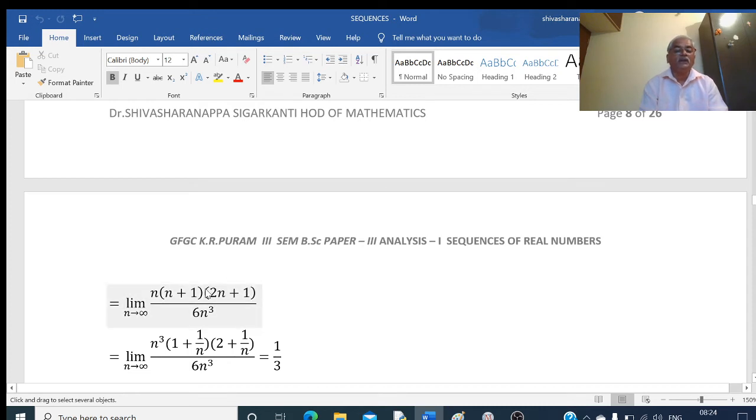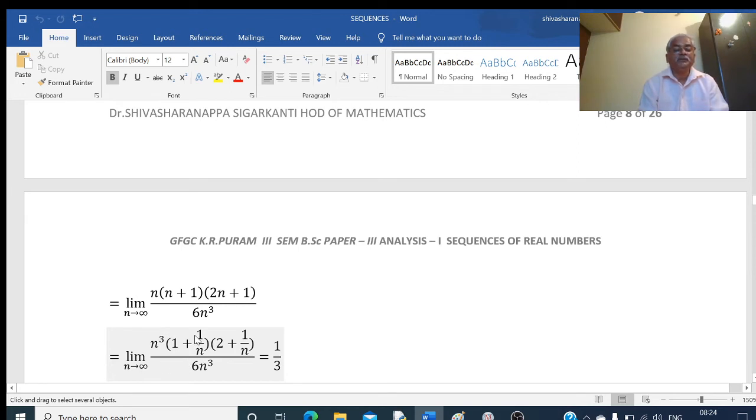I have taken n from this bracket, n from this bracket, and already n was there. In total I am getting n cube here. So that is n cube into 1 plus 1 by n into 2 plus 1 by n divided by 6, with n cube in the denominator as it is. Now n cube gets cancelled. Now apply the limit as n tends to infinity.